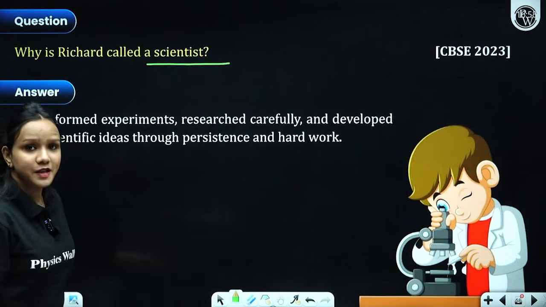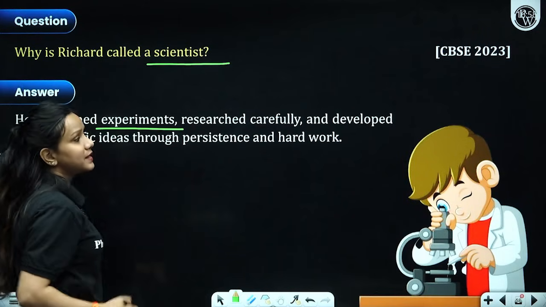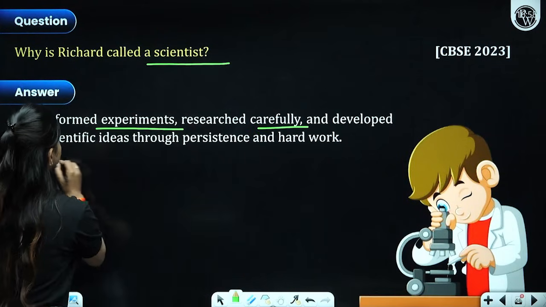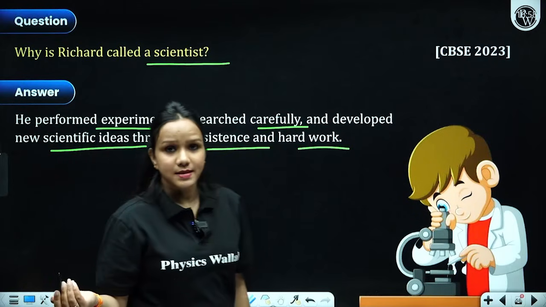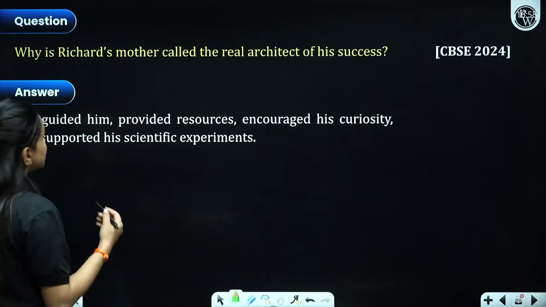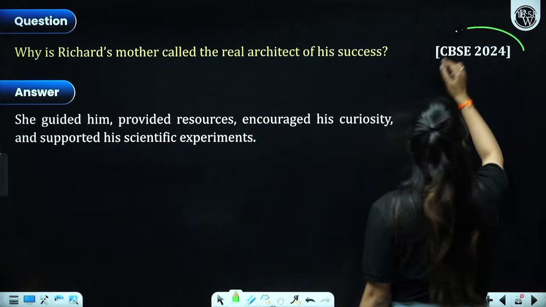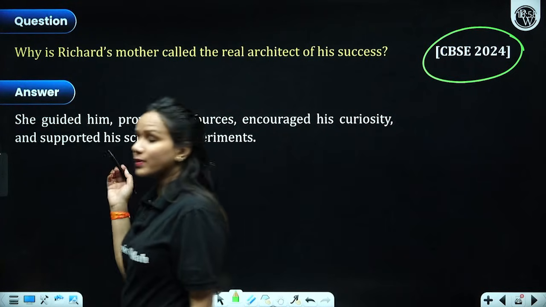Because he used to conduct experiments, he used to research very minutely and carefully, and developed new scientific ideas through persistence and hard work. That's why he was called a scientist. Now the next question that was asked in 2024, the most recent question paper, 2024 and 2025.